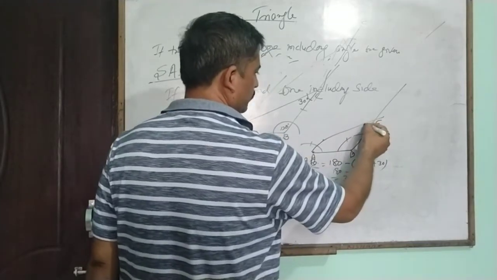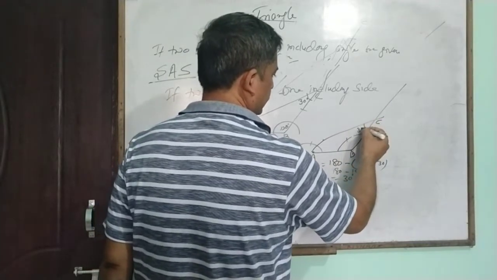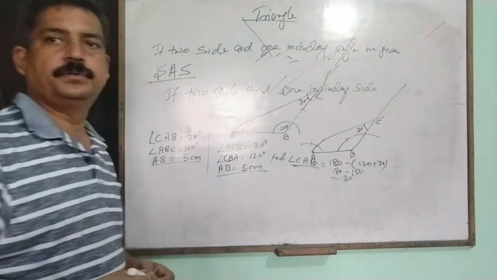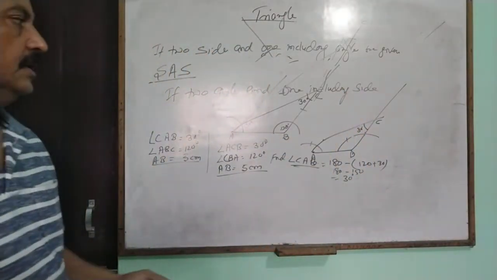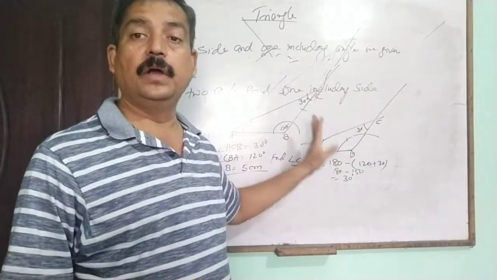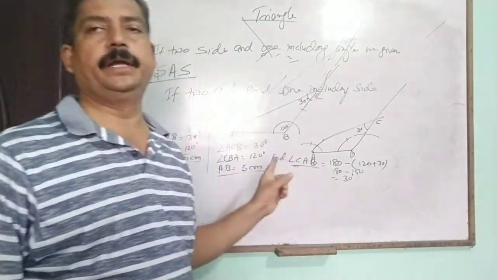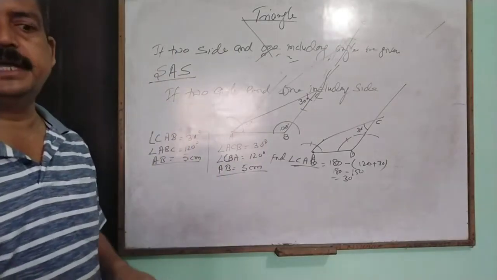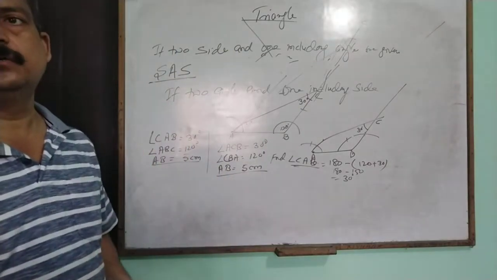Then draw the angle and meet at C. We also measure that angle as 30 degrees without construction, because the sum of all three angles will be only and only 180, not more than or less than 180.